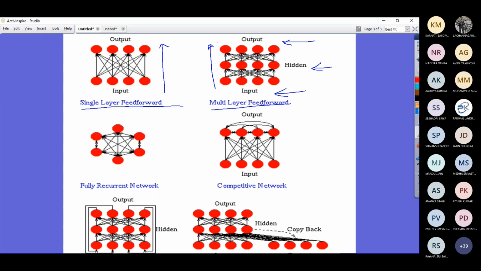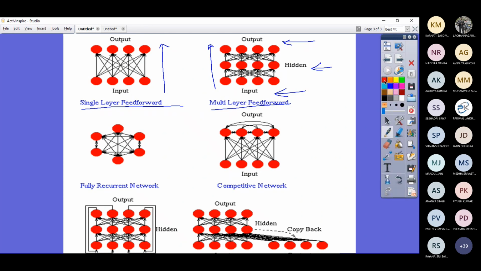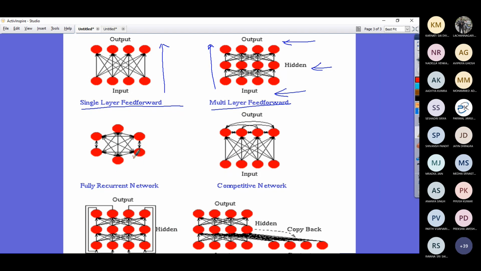Now you look at the networks given in the second row. If you notice the connections, they are in the reverse also. Are you able to see the arrows?